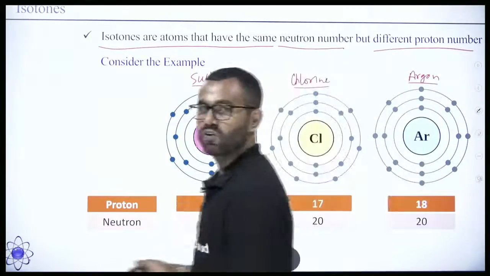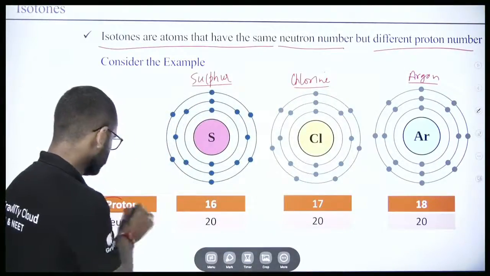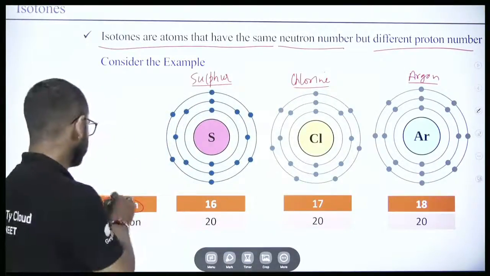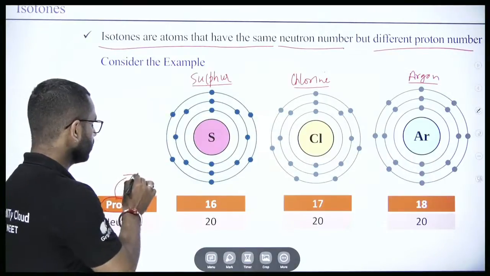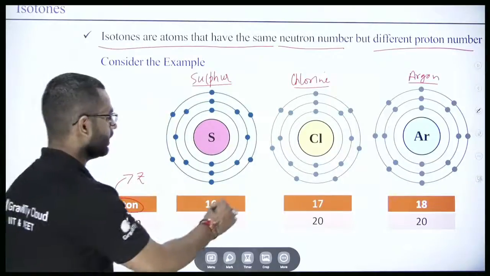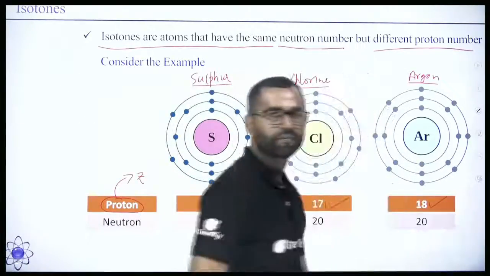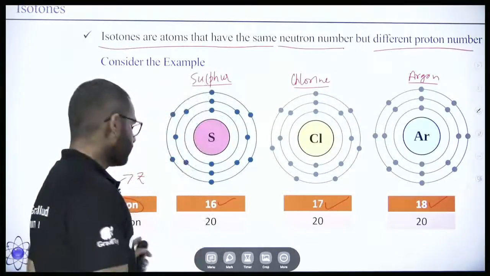So in sulfur, chlorine and argon, you can easily see the number of protons. The number of protons is equal to the atomic number, Z. Sulfur's atomic number is 16, chlorine 17, and argon 18. What about the number of neutrons?